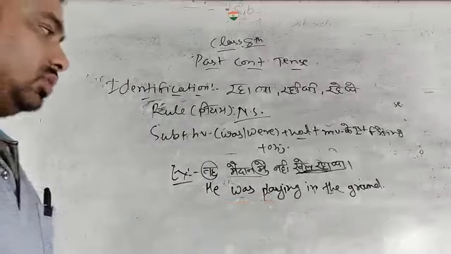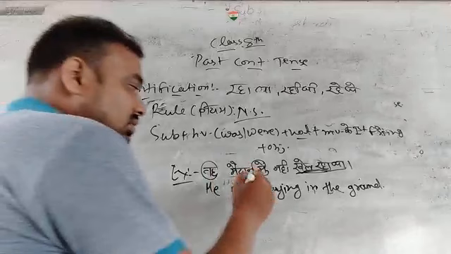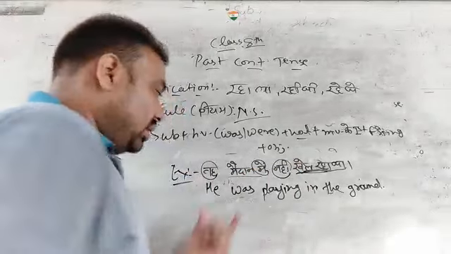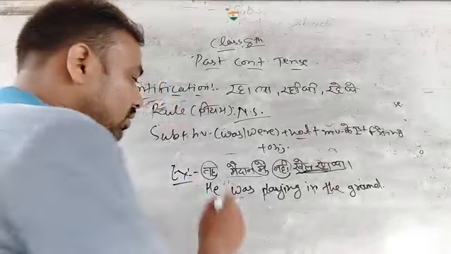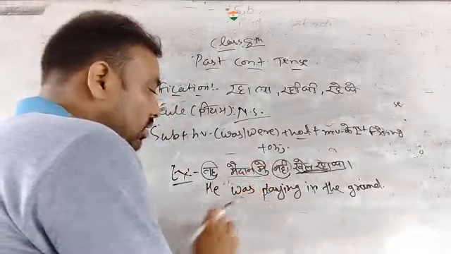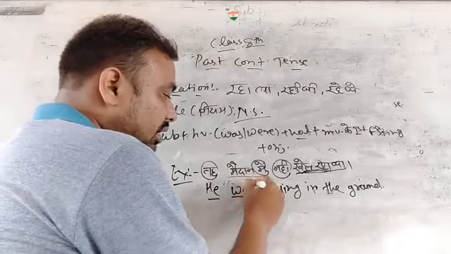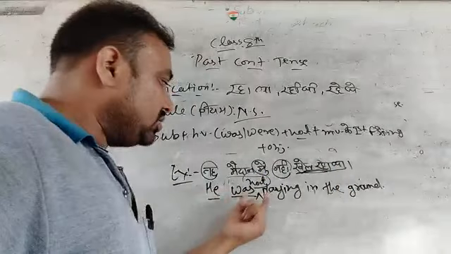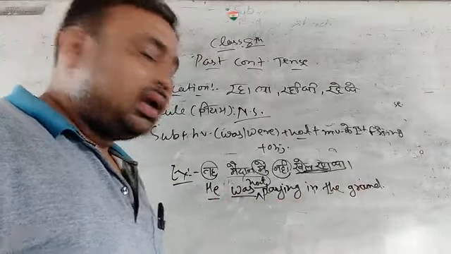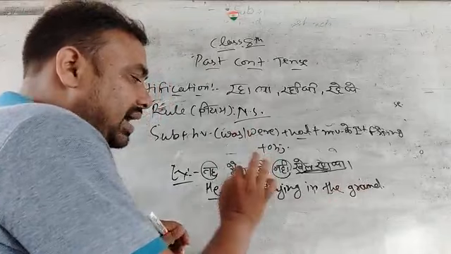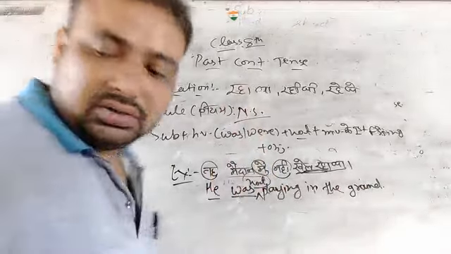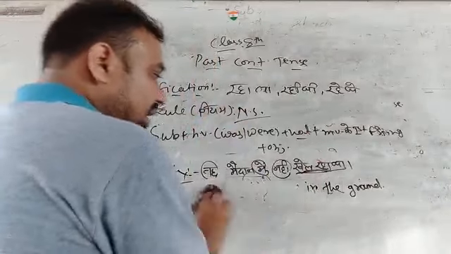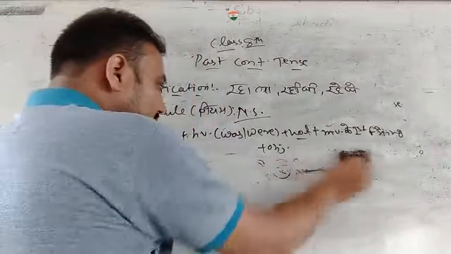So like this you have to, oh sorry, he was, then it is a negative. Okay, it is my mistake, sorry. Then again I shall teach you, because it is a negative sentence. Okay, so he, then was, then not. We add not here because it is a negative sentence. He was not playing in the ground, and everything remains the same, but we add not after was. Okay, he was not playing in the ground. It will be a sentence like this.